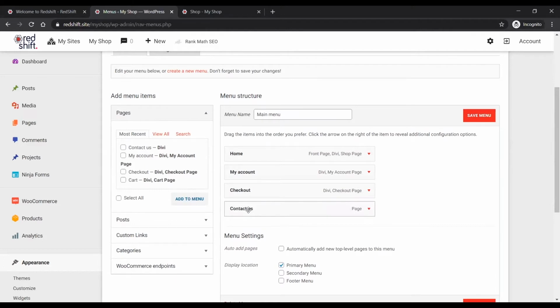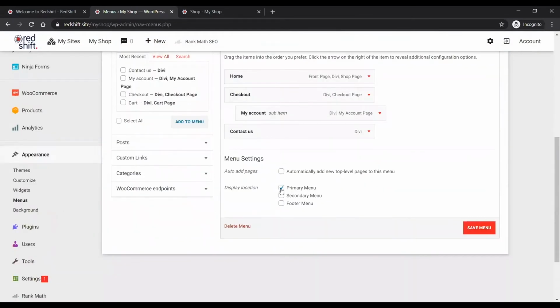If I wanted to change the order of the menu, obviously I can just drag and drop this item around. If I wanted to make it a drop down, I could do that. So in fact, what I'm going to do is make my account a drop down of checkout so that you can see that on the front end. Okay, if you're happy with your menu structure, then you click on the save button.